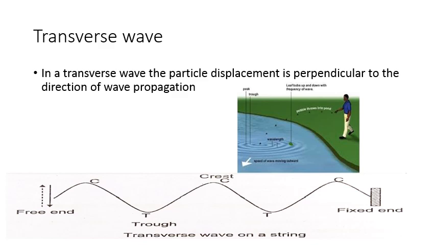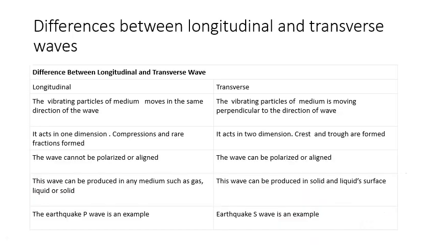In transverse waves, the particle displacement is perpendicular to the direction of wave propagation. Sound waves in air are an example of longitudinal waves. Water waves are examples of transverse waves.